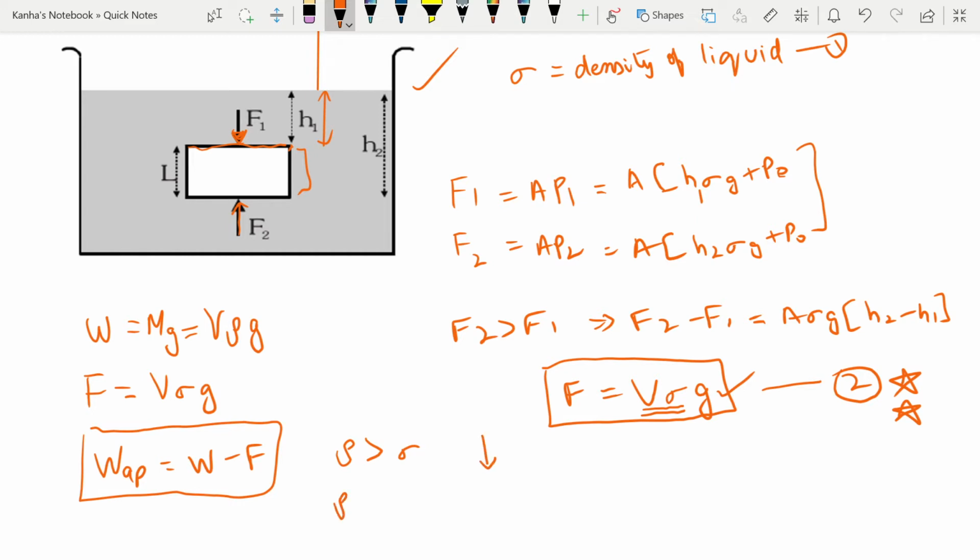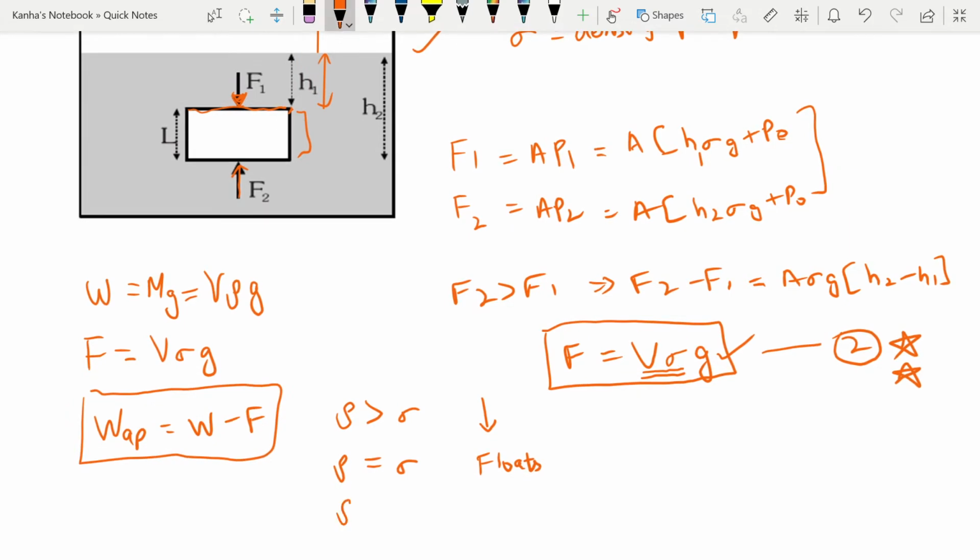What is the case when rho is equal to sigma? When the density of the body is equal to the density of the liquid, at this point the apparent weight turns out to be 0, so it floats. And what happens when rho is less than sigma? In that case, the body will float partially submerged in the liquid. The body will move up, and the volume of the liquid displaced by the body will be less than the volume of the body itself. So you should definitely take these three cases into consideration and try to remember this apparent weight equation.